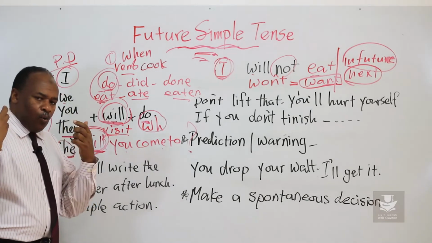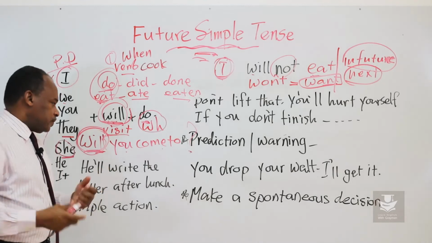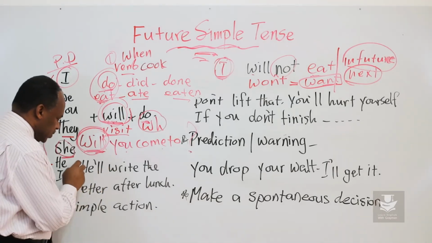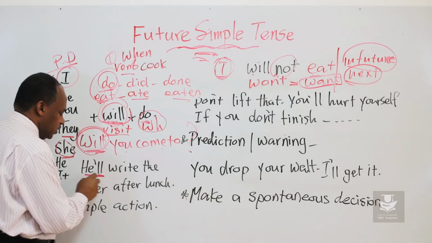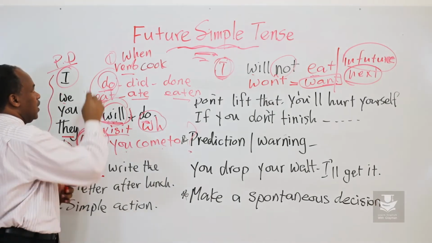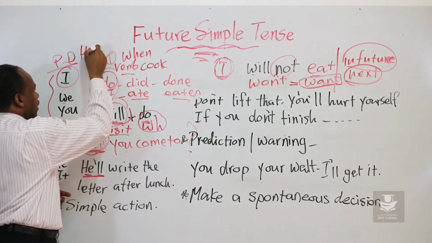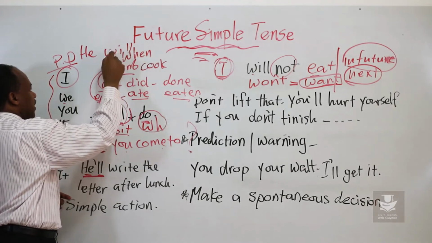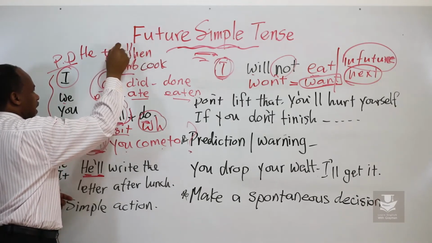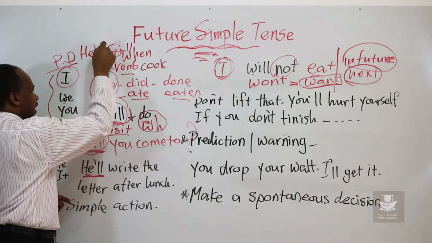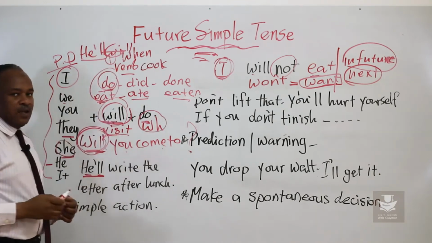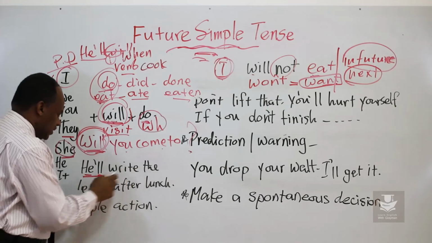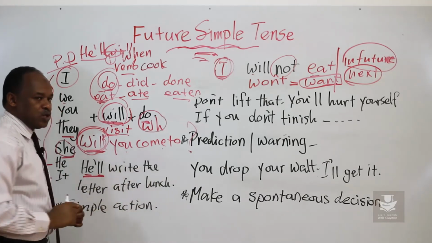Why do we use it and when? If you look at this sentence here, he will, we make it short. Instead of writing he will, we delete W-I, put an apostrophe and put I. That's he'll. He'll write the letter after lunch.